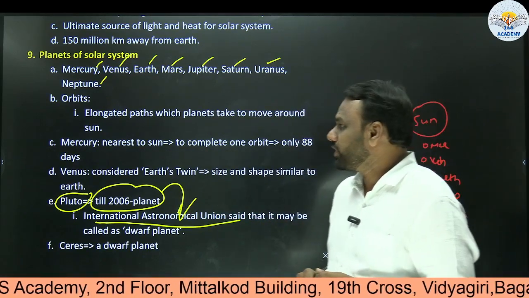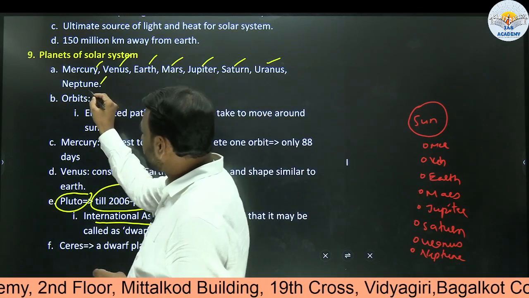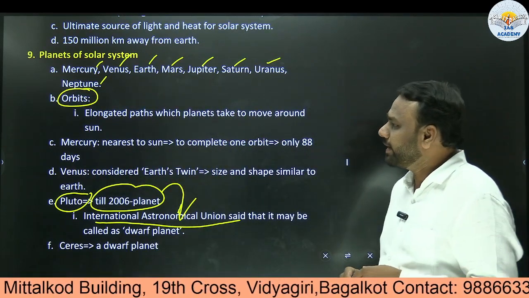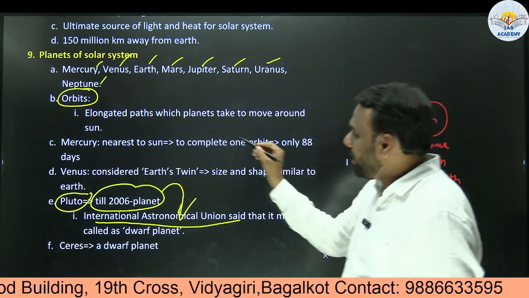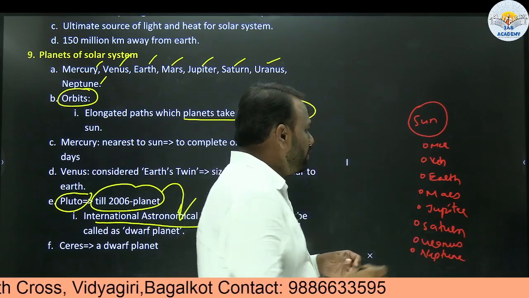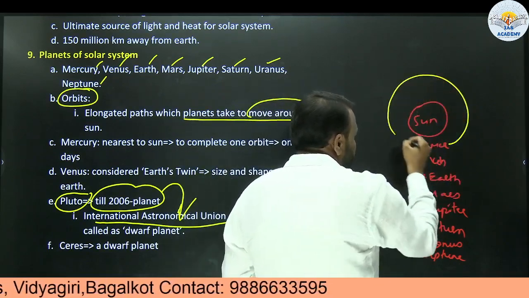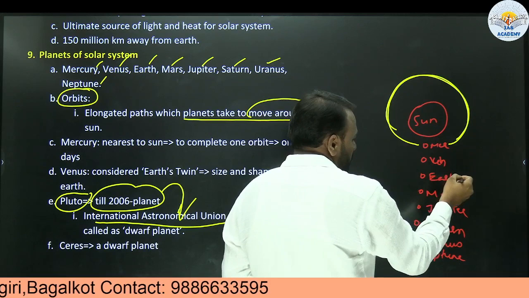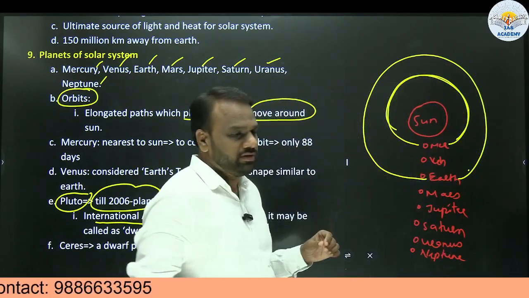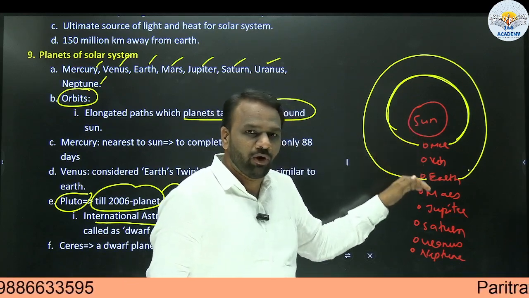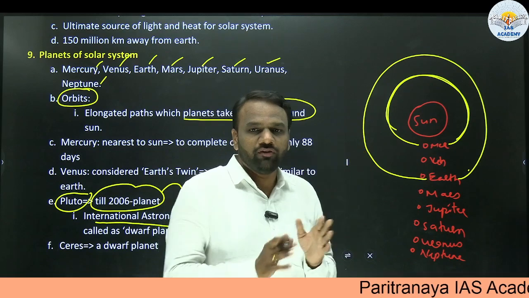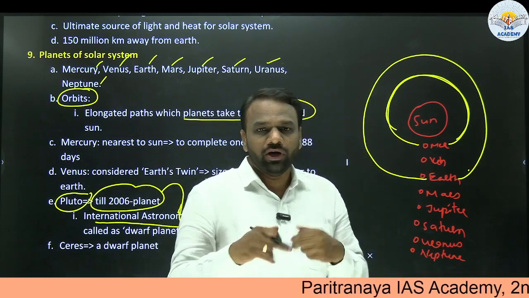Okay, dwarf planet. So here we come across a concept called orbit. Already we are aware, but we shall recall it. So what are orbits? Elongated paths which planets take to move around the sun. So Mercury moves around the sun, so this path is called the orbit. Earth moves around the sun, so this path is called the orbit of Earth. The orbit of Mercury is different from the orbit of Earth. The orbit of Jupiter is different from the orbit of Earth. So all of them move in their own orbits.